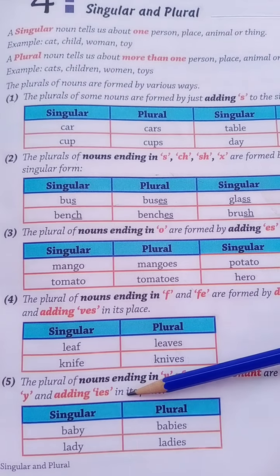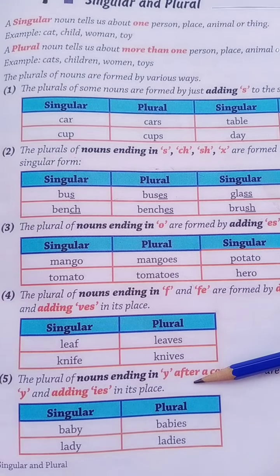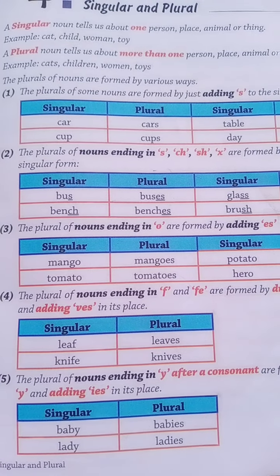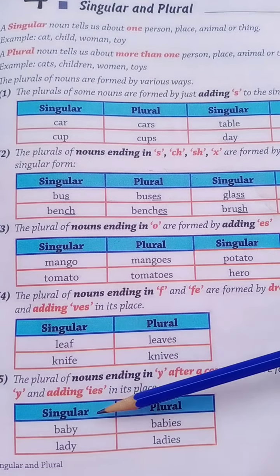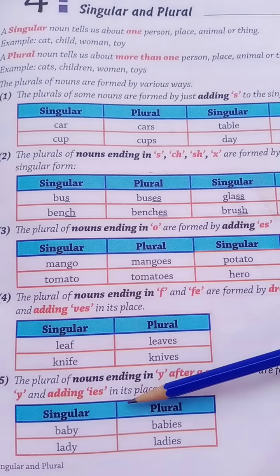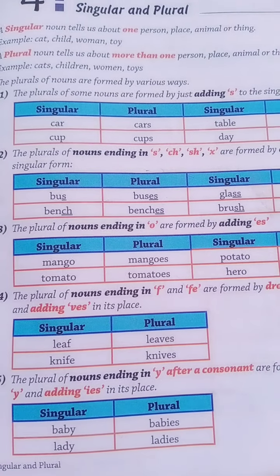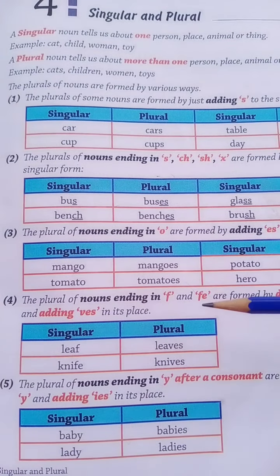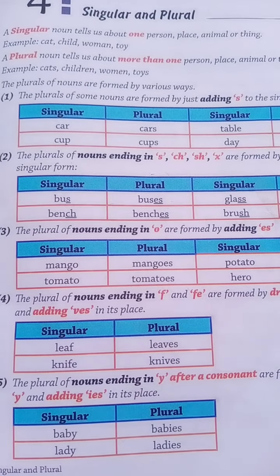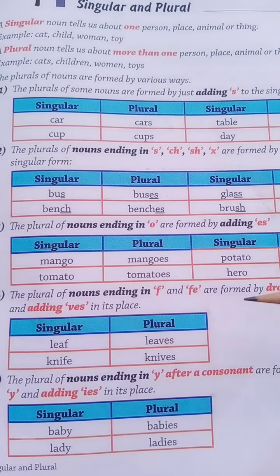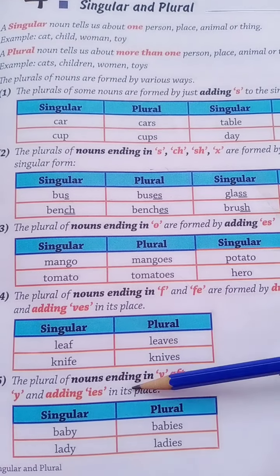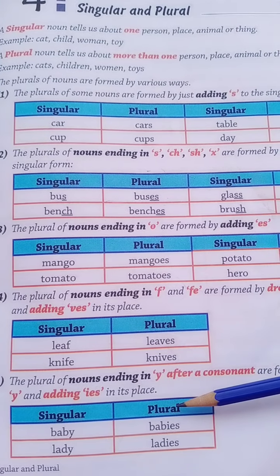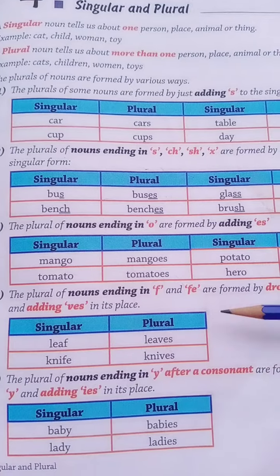The plural of nouns ending in y after a consonant is formed by changing the y and adding ies in its place.